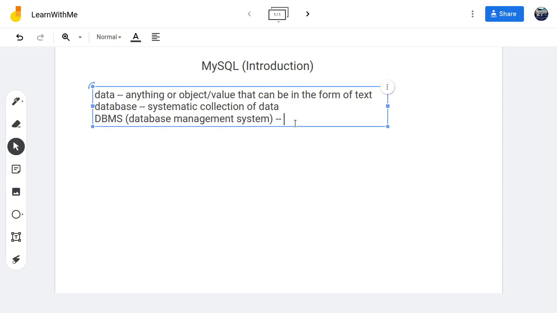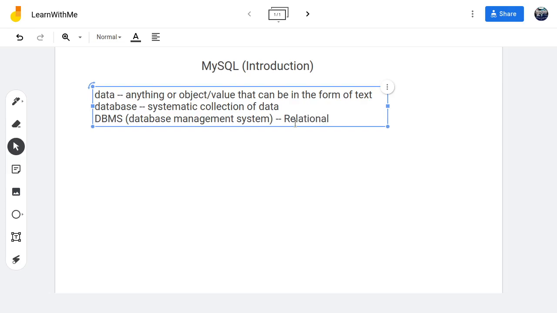And we have several types of them. There is a hierarchical type, there's a network DBMS, there is the object oriented DBMS. But today we are talking about the relational DBMS.